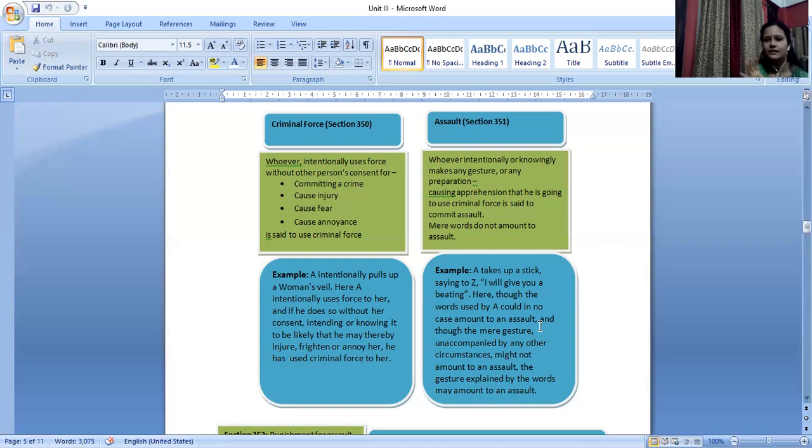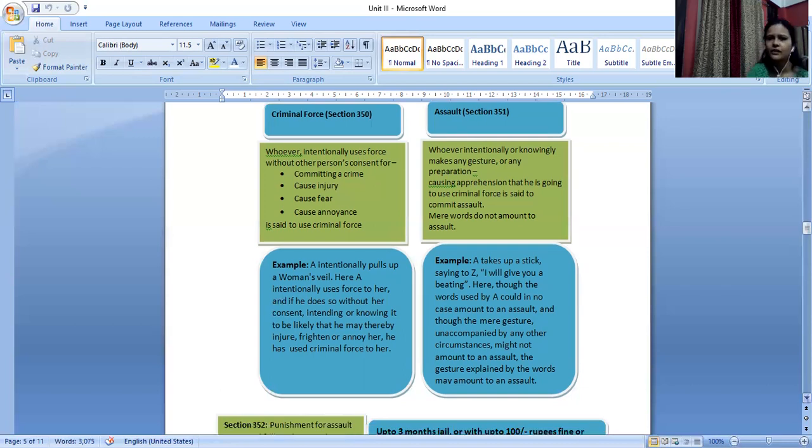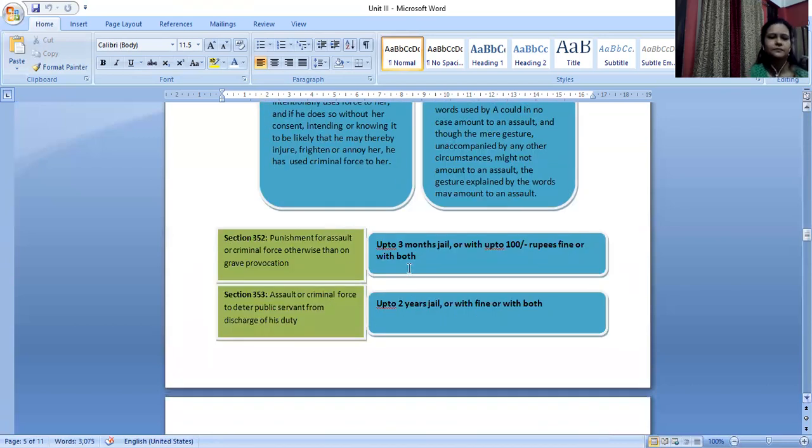All right, so that's the basic difference. In criminal force, you are actually applying the force. In assault, you are about to use it, right? Maybe you are making the gesture that I'll slap you. That is a gesture, right? The other person may feel, oh, okay, fine, she may slap me right now itself, right? That's assault. I think these examples we can all relate to, just some normal day-to-day life examples.